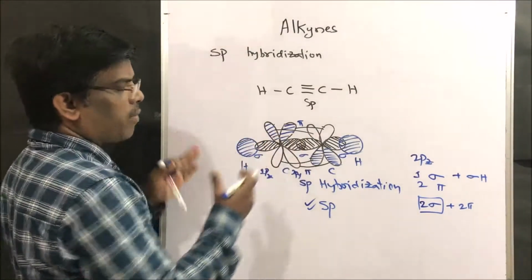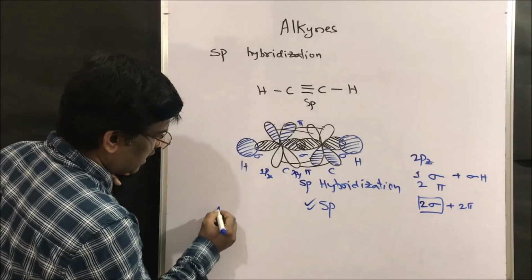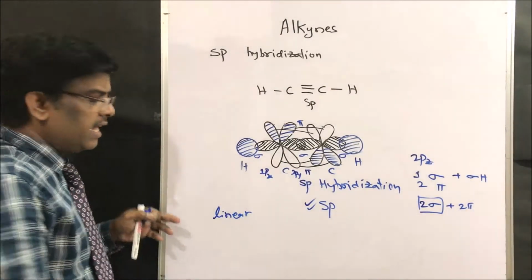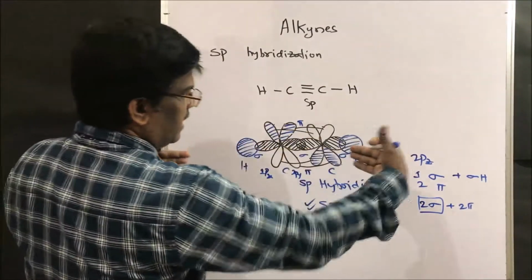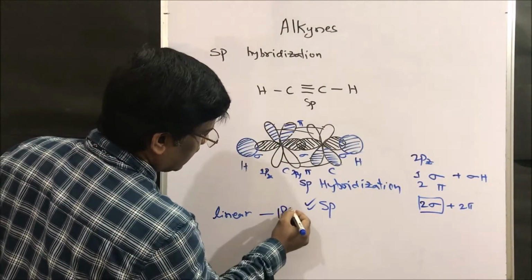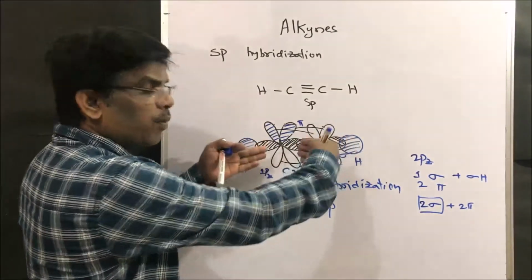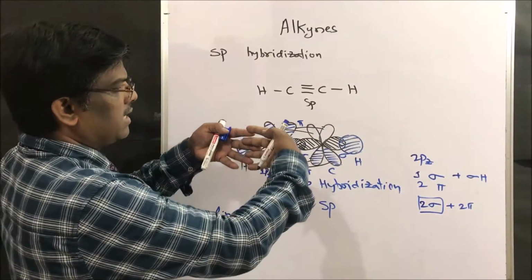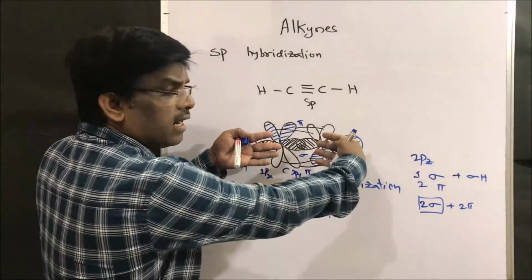Since it is an sp hybridized molecule, the shape is linear. What is the bond angle between these two carbons? It is linear, 180 degrees. Since it is a triple bond, the atoms are held very closely, tightly intact.